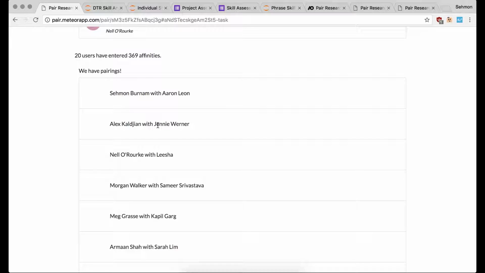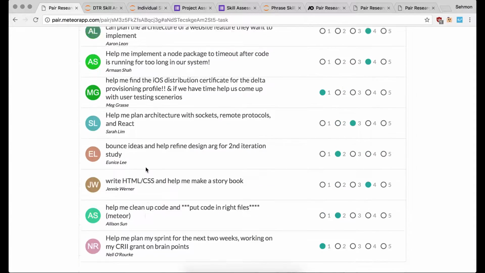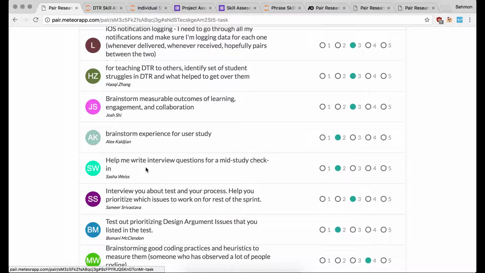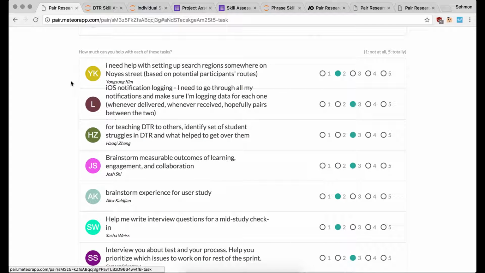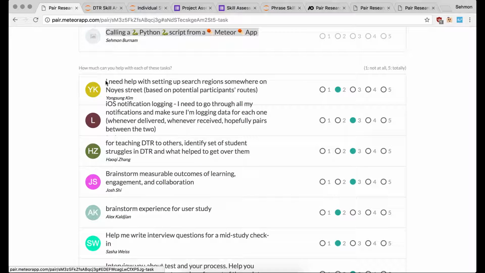So given that we have this system, there are some things you can kind of see about it, and there are some assumptions you can start to make with the system just from this space. So we can see, let's say, for example, this first task is an iOS task. Let's say it's help me debug my iOS app. And this task right here is also an iOS app. Maybe help me do notifications in an iOS app. If someone rates both of these tasks very lowly, you can kind of see that maybe they aren't too skilled in the area of iOS development.